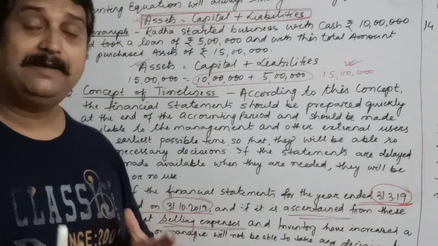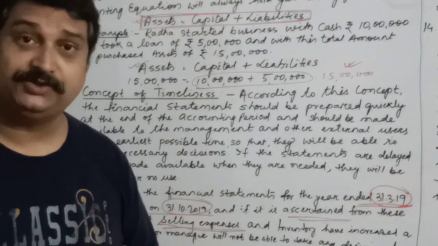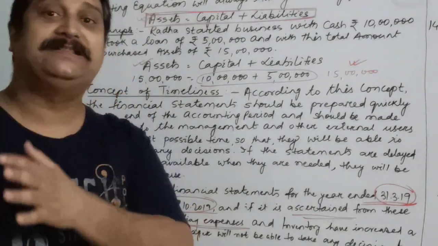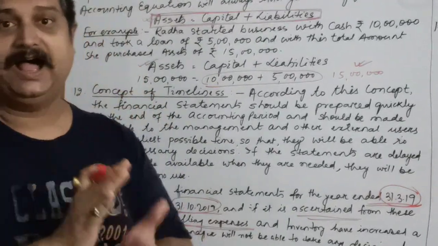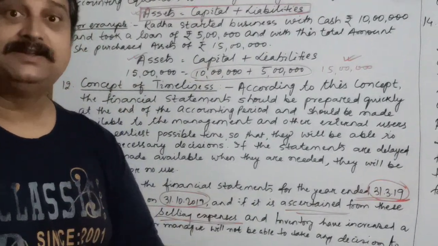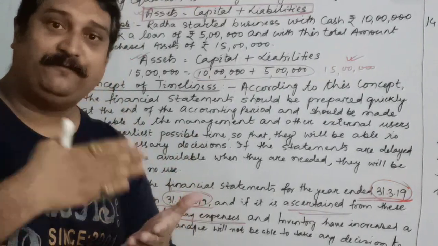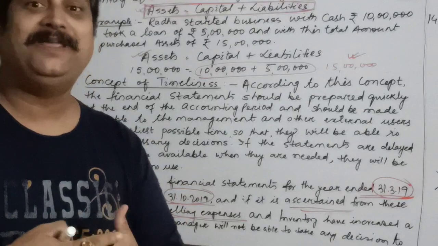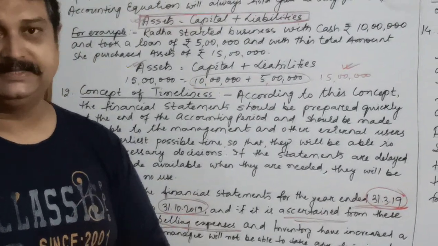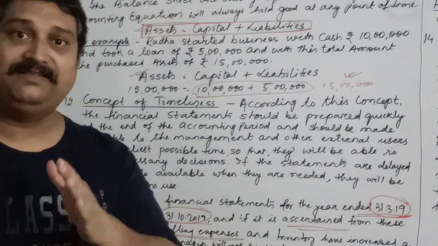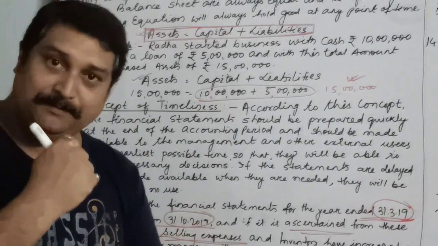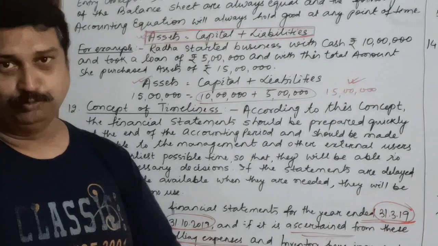Now, children, the management will not be in a position to take appropriate action on why the selling expenses of the previous year were high. Because of that, the impact will be felt in the current accounting year also, and he would not be able to take necessary decisions and steps, and the impact of those increased selling expenses might be felt in the current accounting year too.